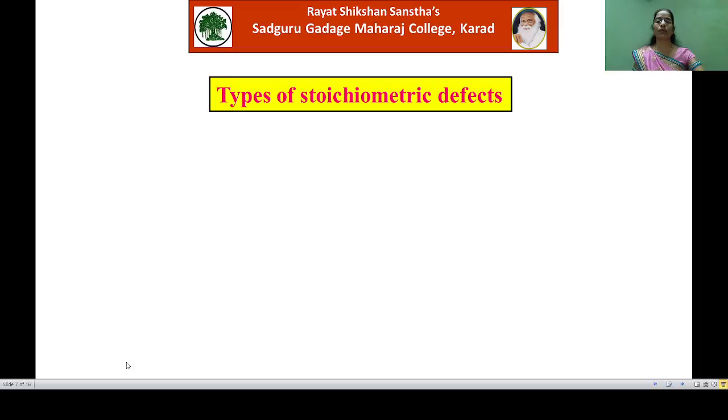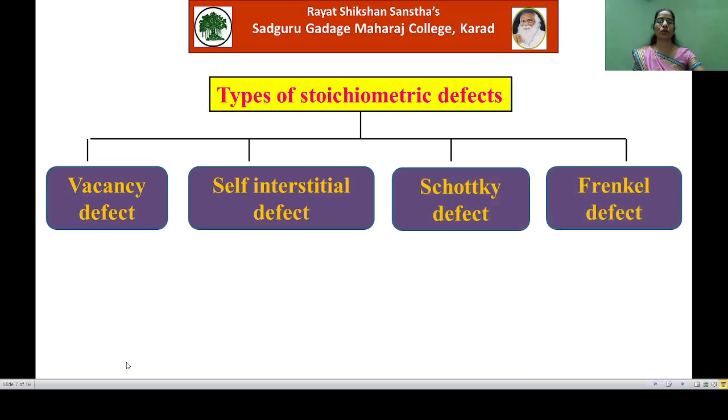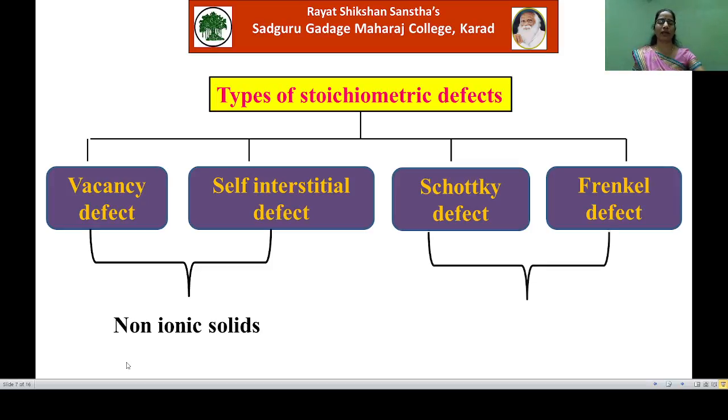There are four main types of stoichiometric defect: vacancy defect, self-interstitial defect, Schottky defect, and Frenkel defect. Out of these four defects, the first two are observed in non-ionic solids, and the next defects, that is Schottky defect and Frenkel defect, are observed in ionic solids.